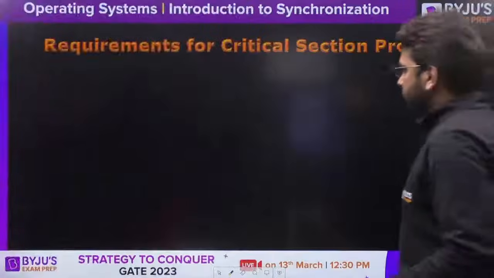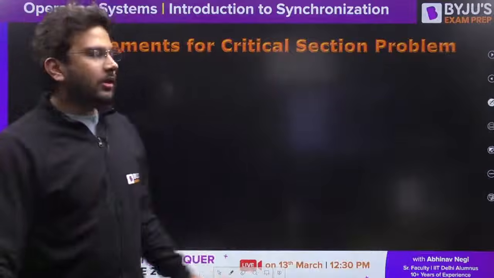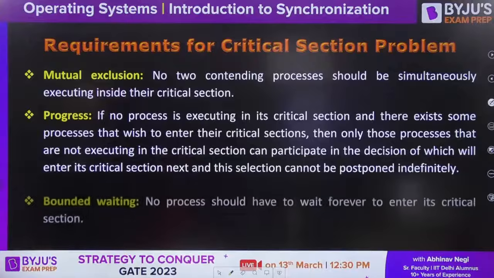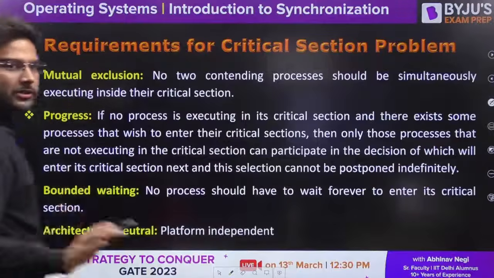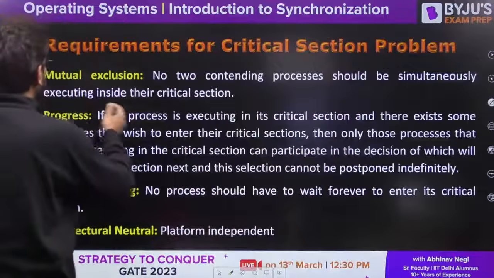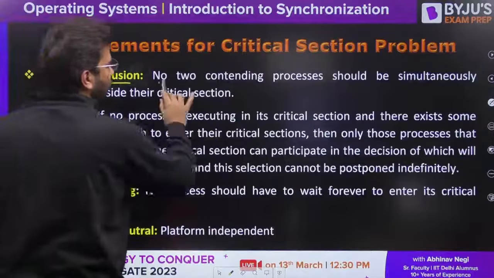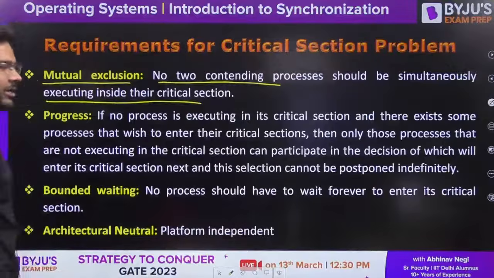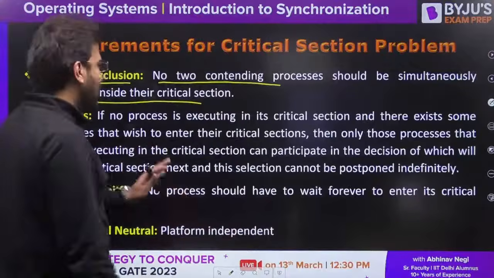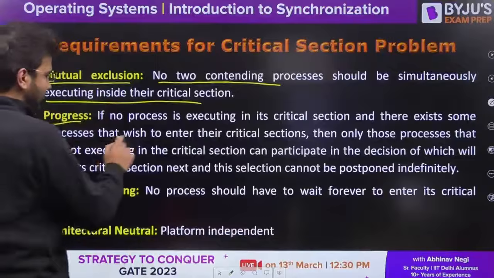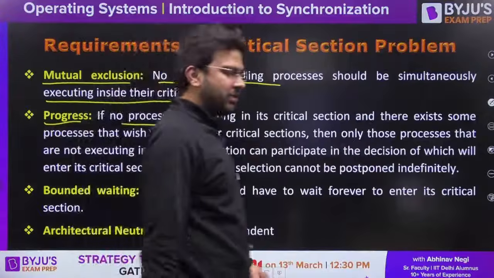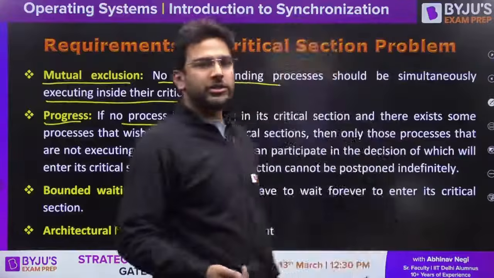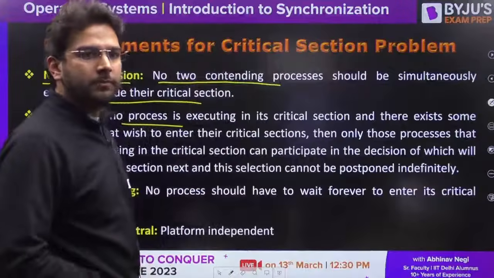Now let's see these definitions so that you can make your notes also. I have explained the concept of all four, now you can see the definitions. Mutual exclusion: no two contending processes should be simultaneously executing inside the critical section. That means only one process should be there at a time. Progress: if one is not interested, then it should not stop the other process from executing the critical section.